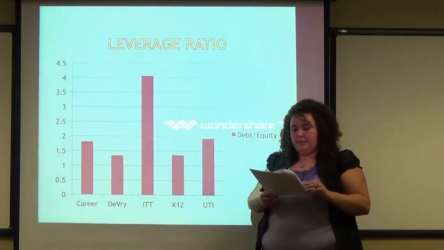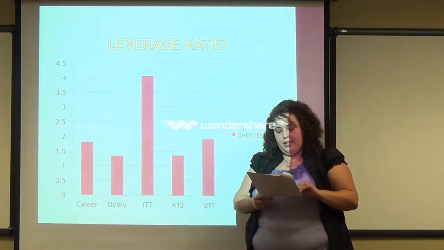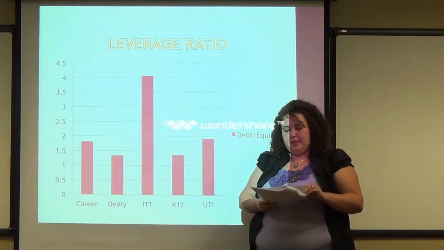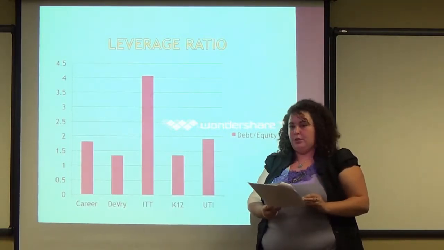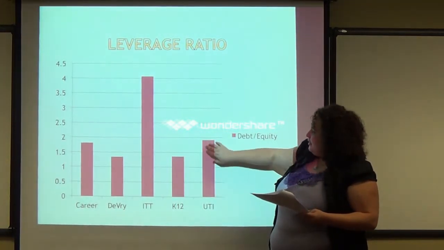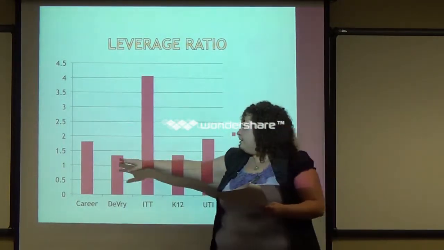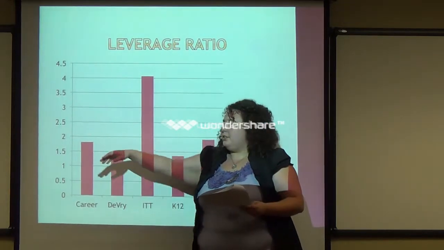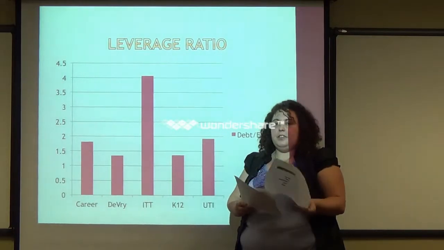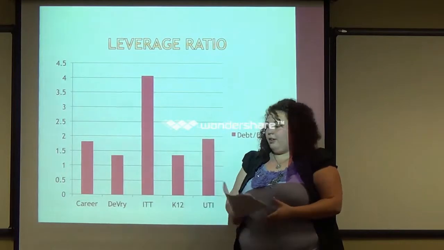However, I am impressed with UTI because their ratio is only 0.11 more than Career, and they are the company that has the most debt in this group. UTI has 9.3% long-term debt, and their ratio is below 2. So, UTI has the most debt, so it kind of makes sense that they're a little higher than Career, which has 0% long-term debt. Each company's financial leverage has been up and down for the past 5 years, so it's really iffy about what it is.